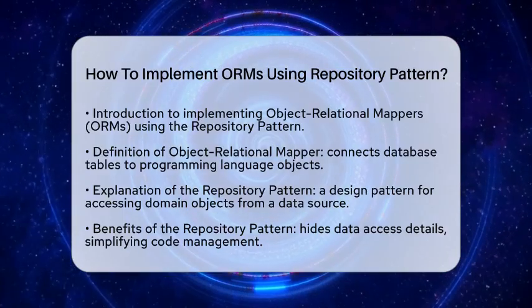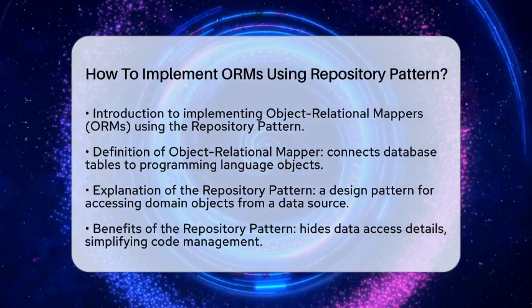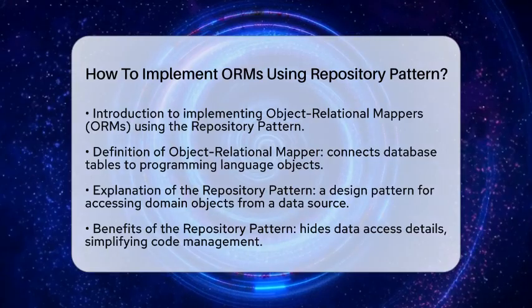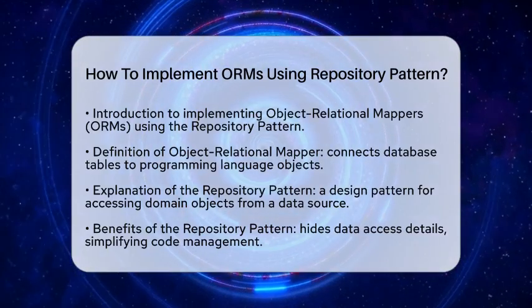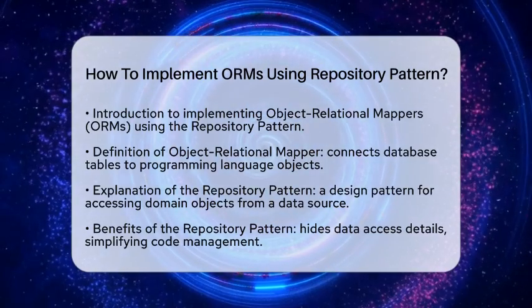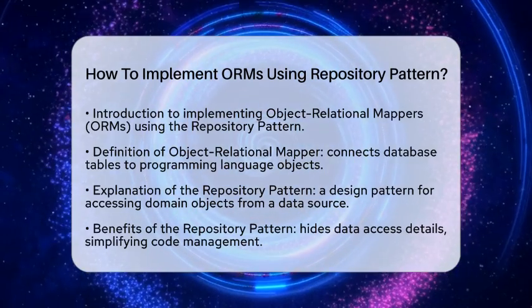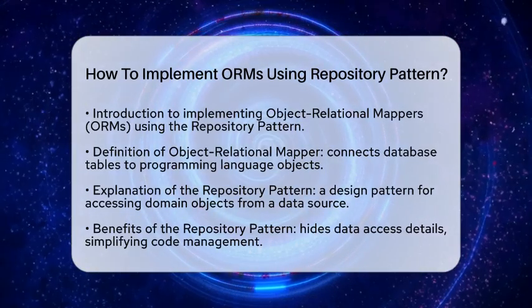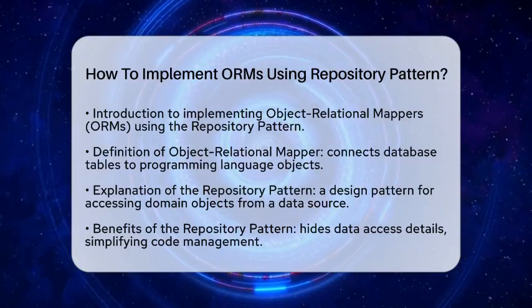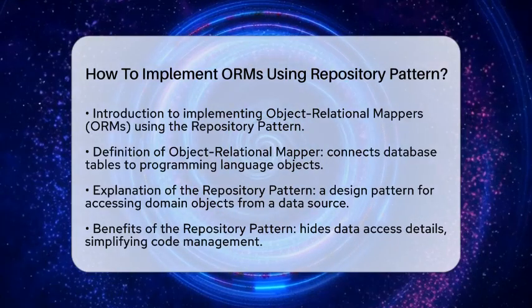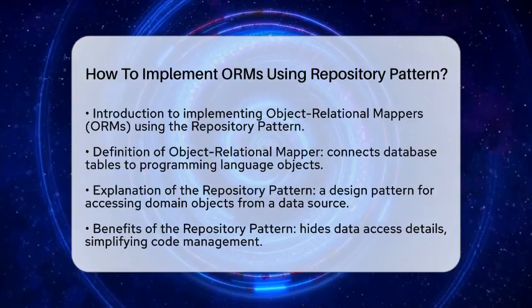First, let's clarify what we mean by object-relational mapper. An object-relational mapper is a tool that connects your database tables to programming language objects. This means you can work with data as if it were native objects, rather than writing complex structured query language statements.